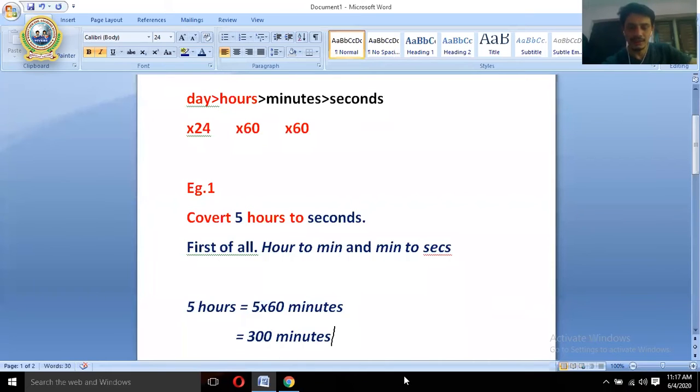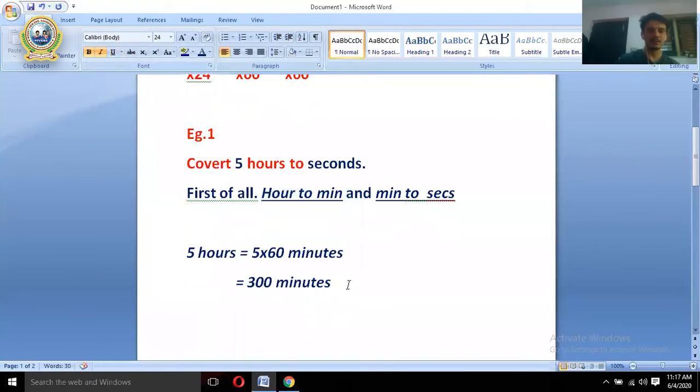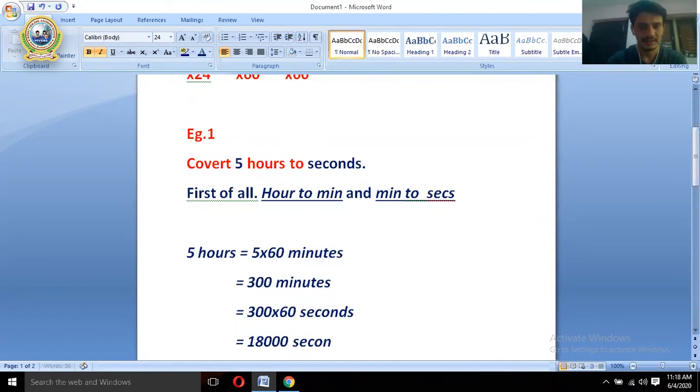But this is not the solution, because the question says convert hour into second. We have converted hour into minute. The first step is completed. Let me underline this. Now again, we'll have to convert minute into second. So this is another step. Now our first step is over. We have converted into minutes. Now let's go to the second step. Again 300 into, again it should be multiplied by 60. Now this goes to seconds. At equal to, what answer comes? 18,000. So this is the final answer.